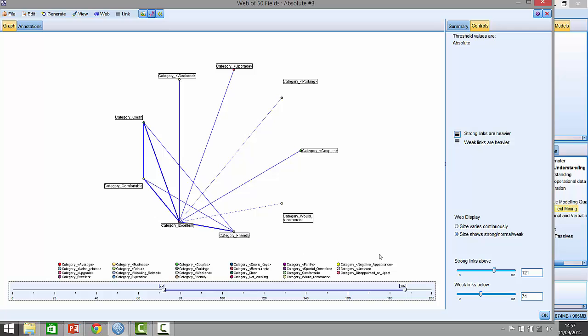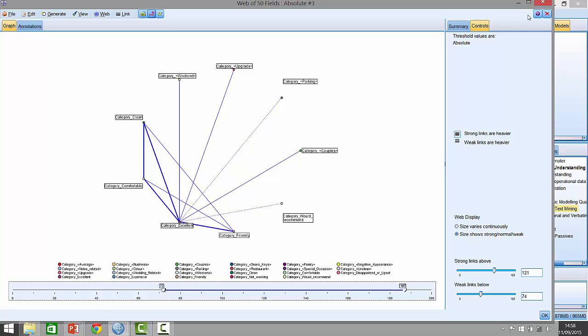So if there were three things this hotel chain needed to get right to really drive up excellence or drive up positive experience, it's friendliness, it's comfort, and it's cleanliness. Interestingly enough, these terms are also related to terms like weekend, which is also related to excellence. Couples are related to excellence. So it looks like they're doing a pretty good job for couples who are maybe doing romantic breaks at the weekend, etc. So that's kind of interesting.